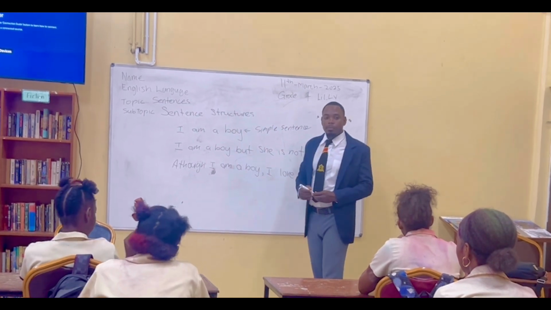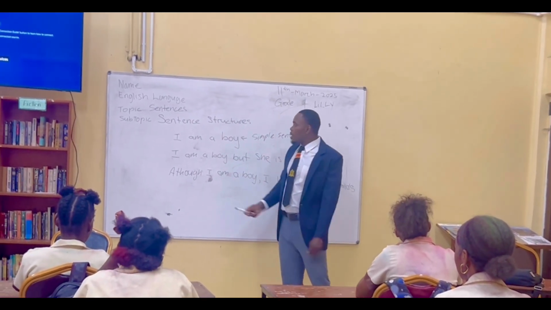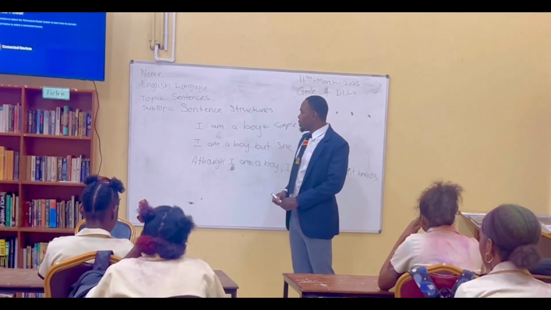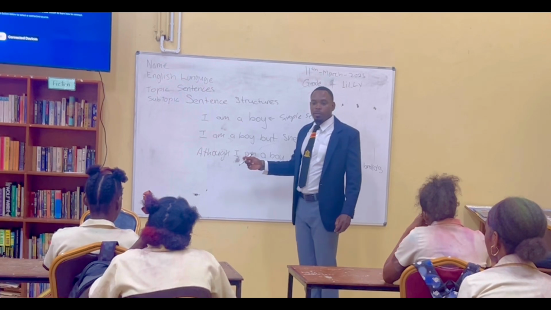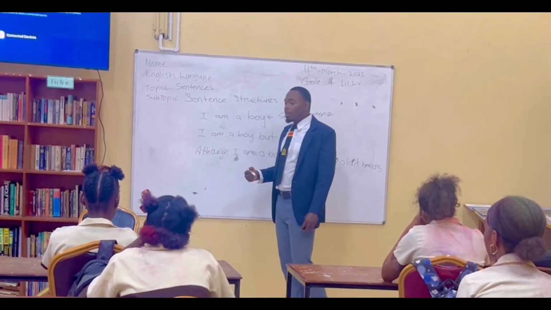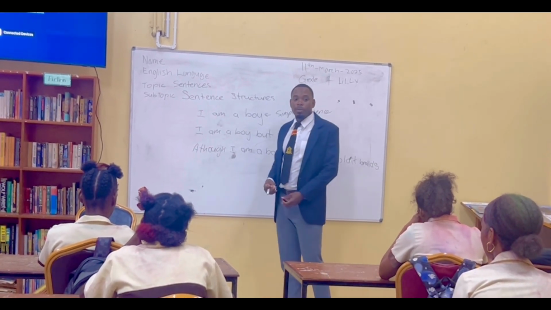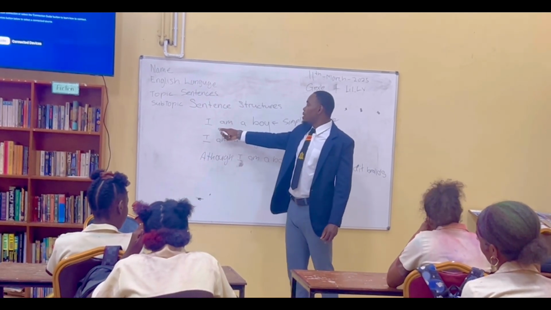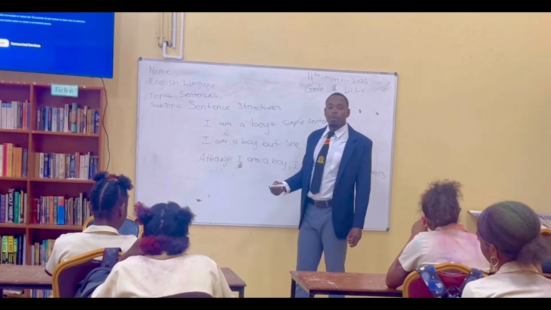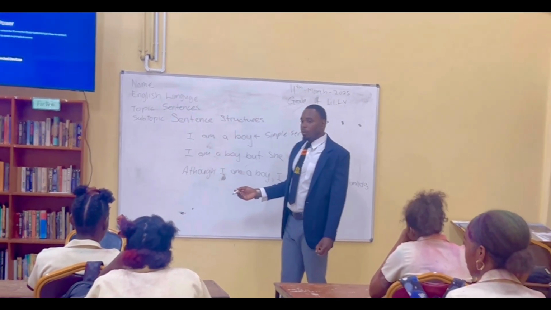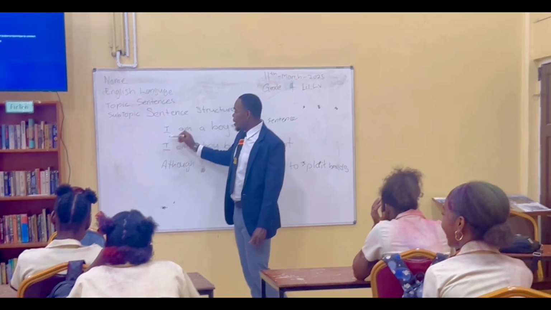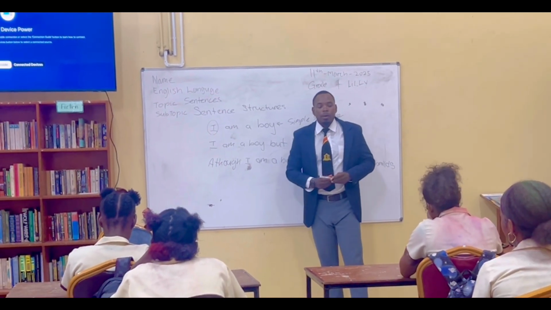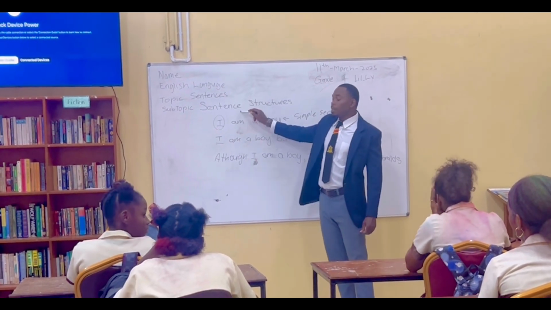Why is it a simple sentence? Because it has one subject. What is the subject of a sentence? The subject of a sentence is what you're actually talking about. How many objects or persons are you talking about in this sentence? One. It's singular, it's single. I. One. So it's a simple sentence. Okay? So our topic today: sentence structures.